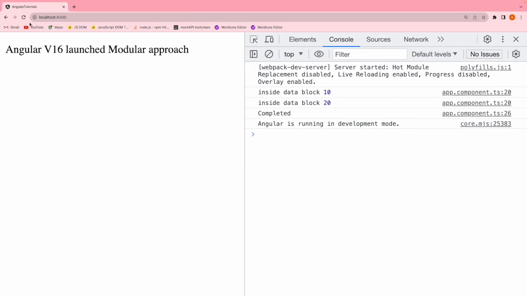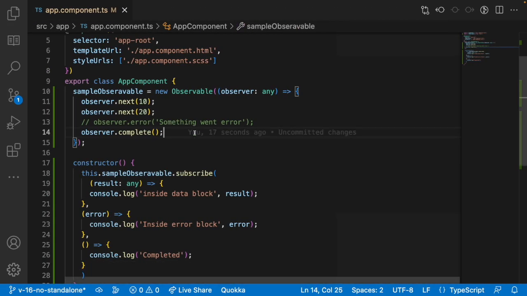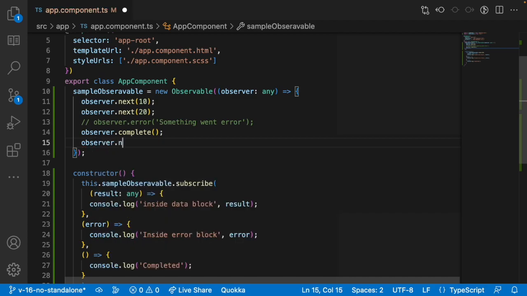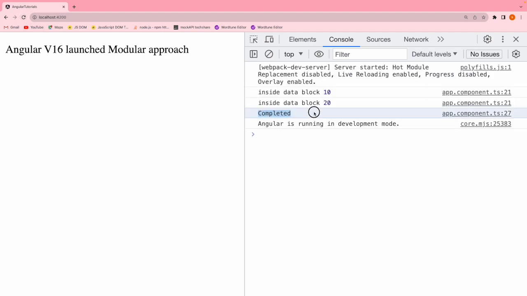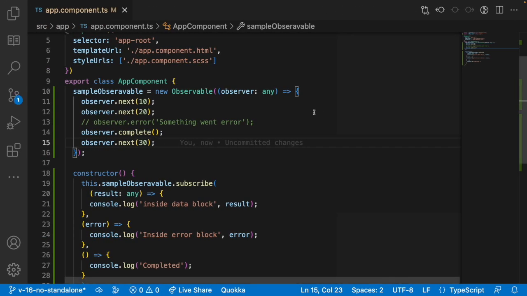Let me go here and reload this. You can see it completed. That means it went into next, and it went into next, and it went into completed. And now once it is completed, let's try to emit some more new values like next of 30 and save this. Go here, just reload this. Once it is completed, you are not able to emit the values.